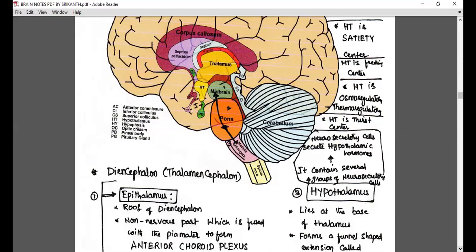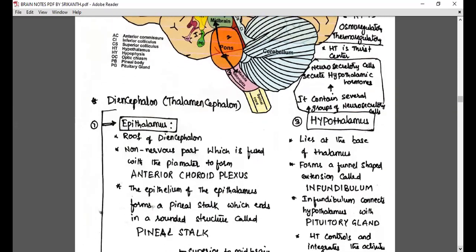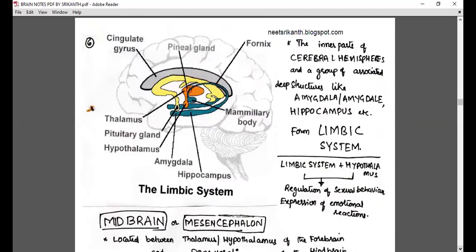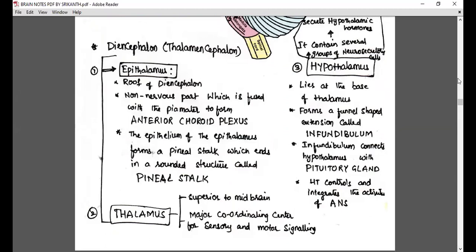Let me remind you once again. The forebrain or prosencephalon includes three parts: the olfactory bulb, the cerebral hemispheres, and the diencephalon. The diencephalon is also called the thalamencephalon. We are going to divide the diencephalon into three portions: epithalamus, thalamus, and hypothalamus. Okay, let's try to locate them first.